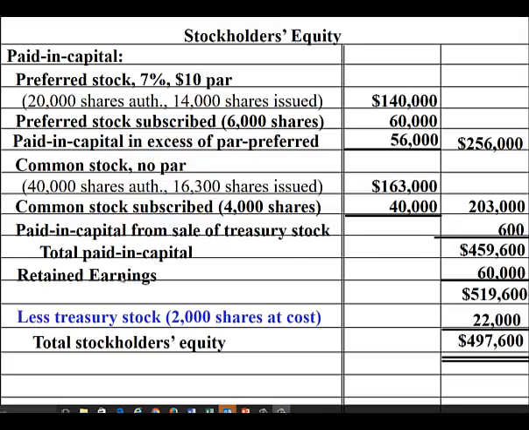Next, the retained earnings balance is entered to get a total of $519,600. Now this company has treasury stock on the books at $22,000. Remember, treasury stock is a contra stockholders equity account, so the value of the treasury stock is deducted from the total stockholders equity to get a grand total of $497,600.